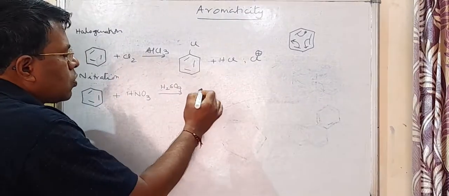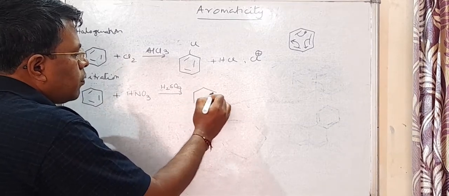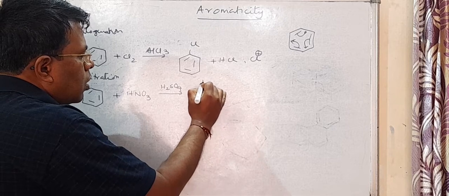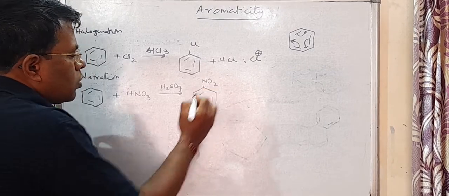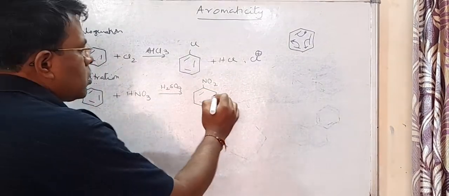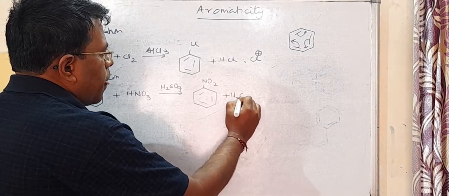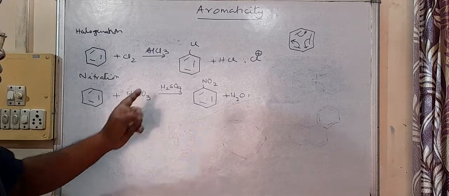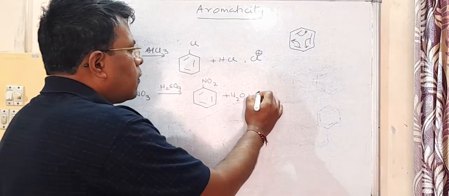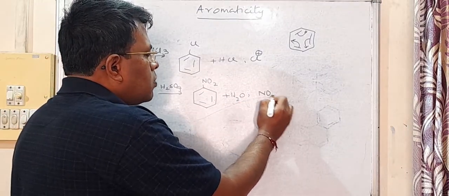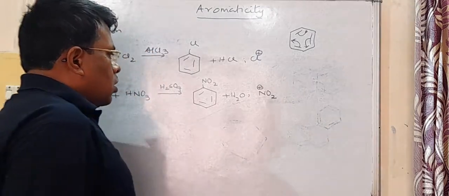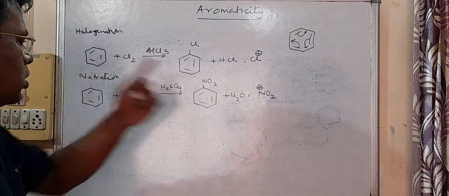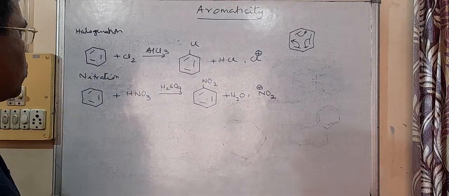This mixture is called nitrating mixture, and here NO2 comes and water. This reaction is called nitration. Here the electrophile in this reaction is NO2 plus. If you find out by mechanism, you can easily get it. This electrophile is called nitronium ion.